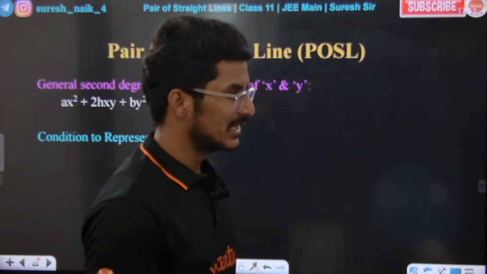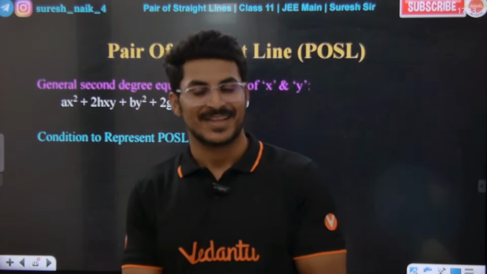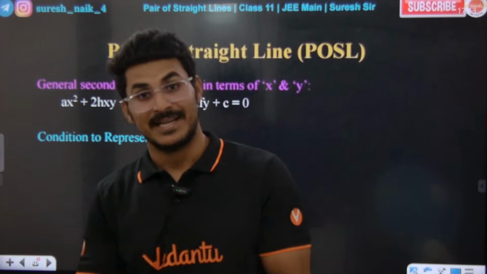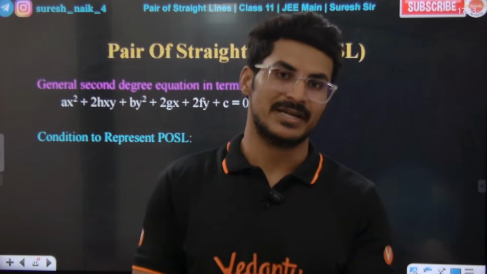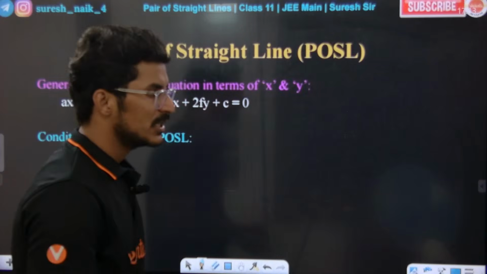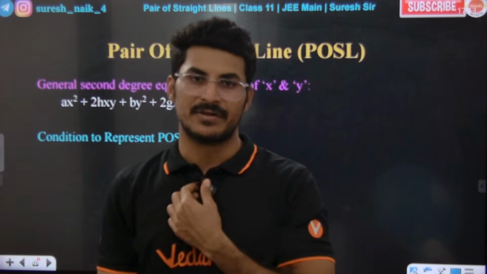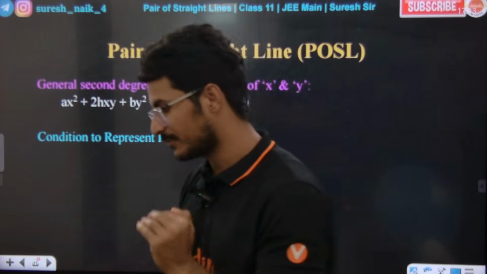Pair of straight lines. Sir, this is what we have to do today. Sir, then why did you teach all this while, sir? So, actual core concept is pair of straight lines. I'll finish everything today itself. There will not be another part for pair of straight lines. This is the one and only part for pair of straight lines.